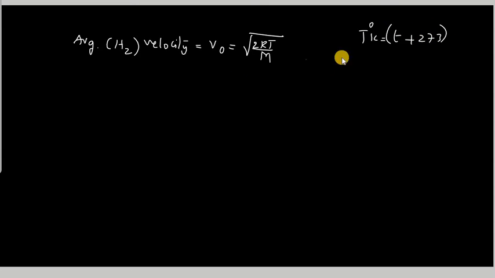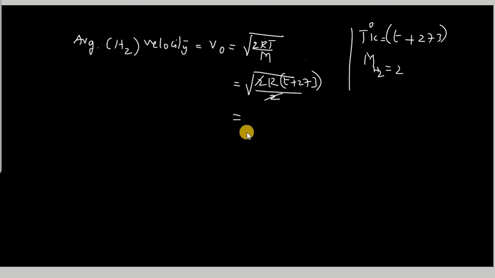So T degrees is given, and we converted it. Moreover, the molar mass of hydrogen is 2. Substitute these two things in this, we will get square root of 2 into R into (T plus 273) divided by 2. The 2 gets canceled. Finally, what we get is the square root of R into (T plus 273). So this is the V0 value.